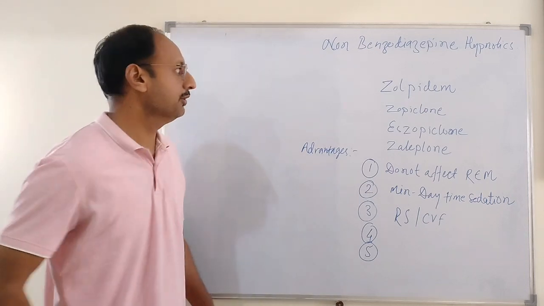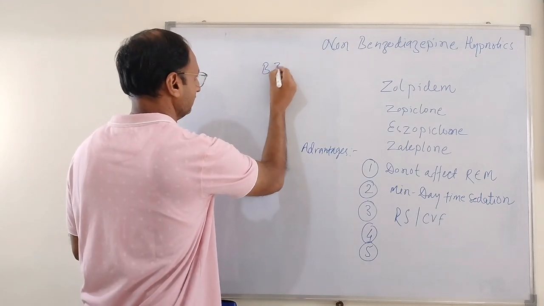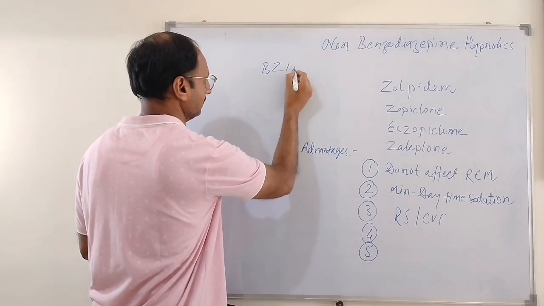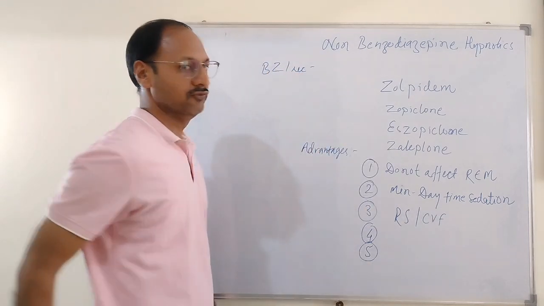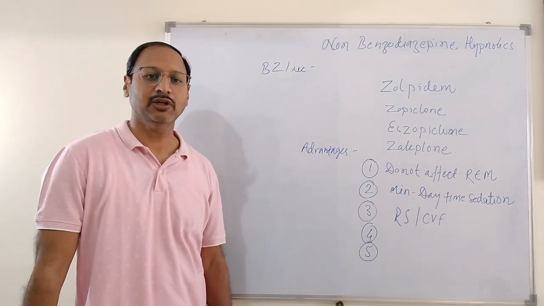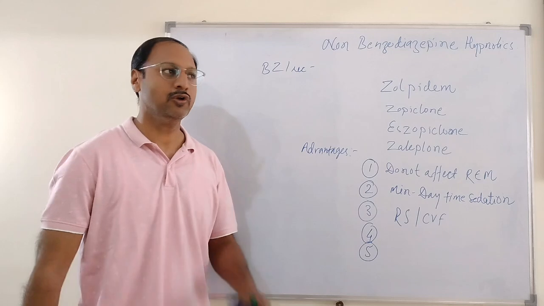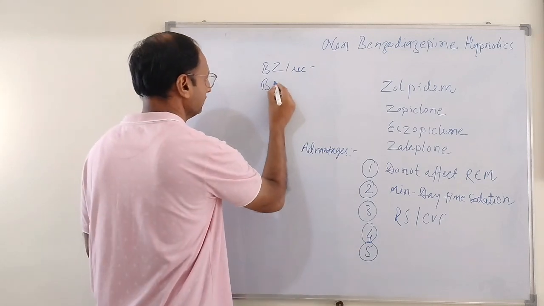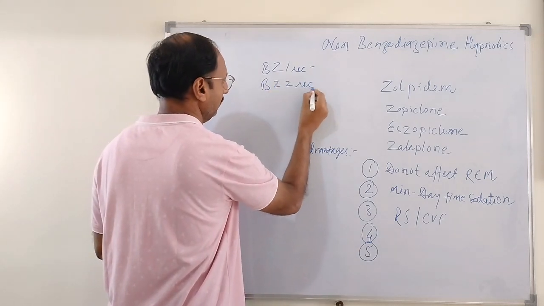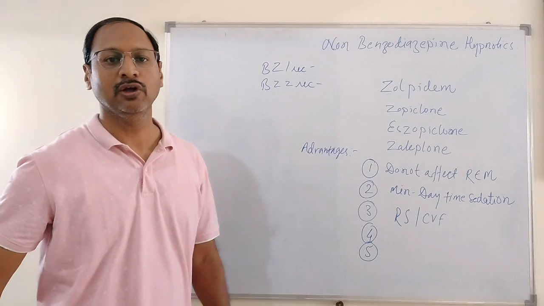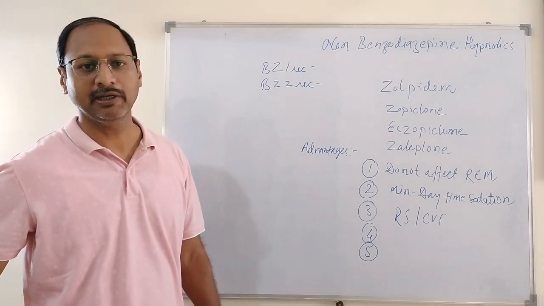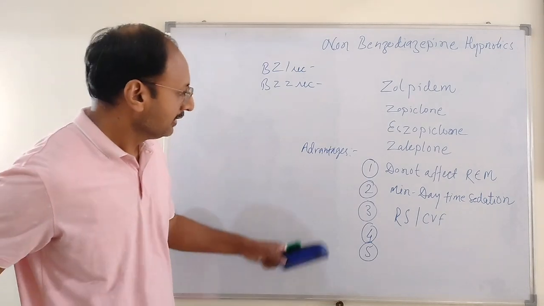They especially act on BZ1 receptors, which are responsible for their anxiolytic, sedative and hypnotic action. These drugs do not act on BZ2 receptors. Therefore, these drugs do not have myorelaxant or anti-epileptic property.